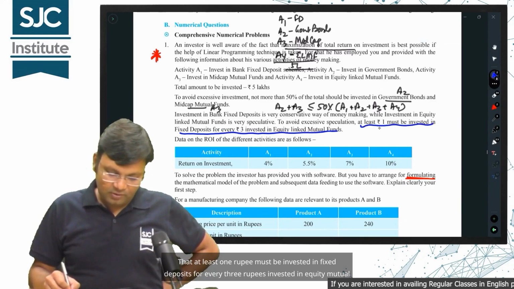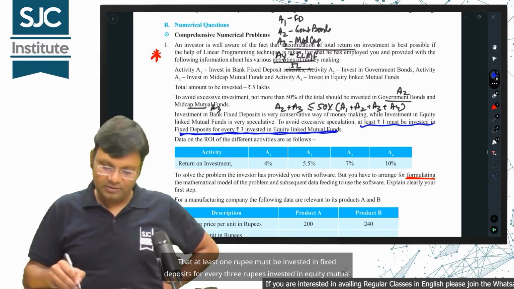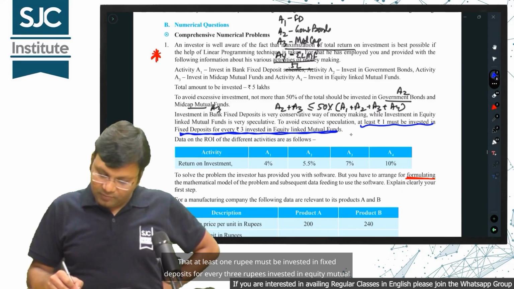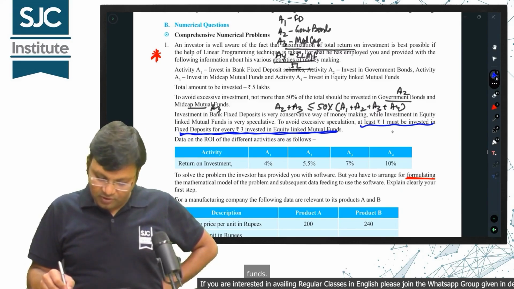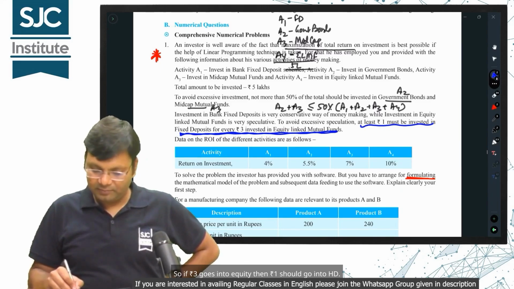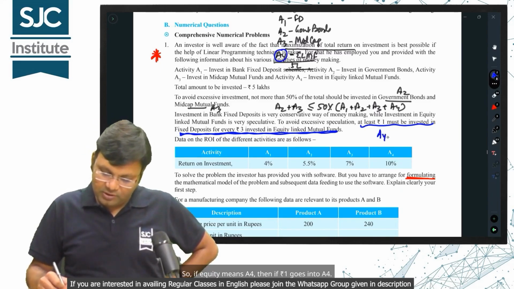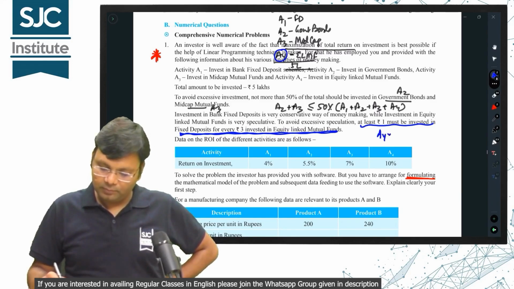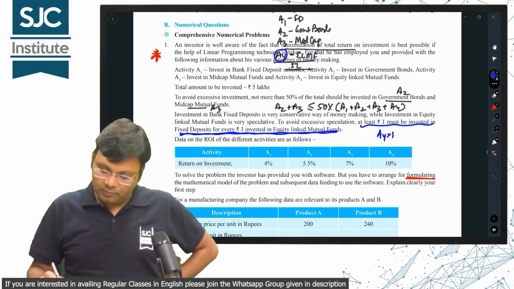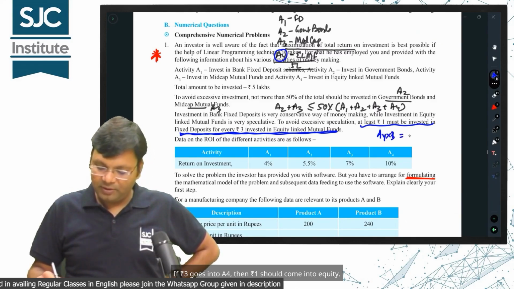That at least 1 rupee must be invested in fixed deposits for every 3 rupees invested in equity mutual funds. So if 3 rupees go into equity, then 1 rupee should go into FD. So if equity means A4, then if 3 rupees go into A4, then 1 rupee should go into A1.